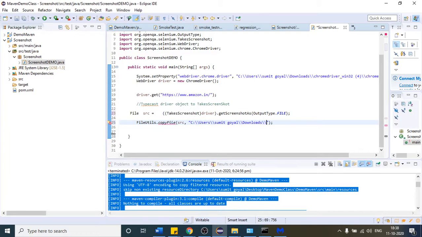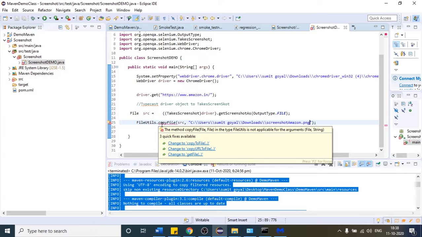After that provide the file name. You can give any random name, it's up to you. Let me say screenshot Amazon. This is my file name. After that I will provide the file name extension. Will it be a JPG file, or will it be a .png file? Let me go with PNG. I want that file in the form of PNG. So add throws declaration.